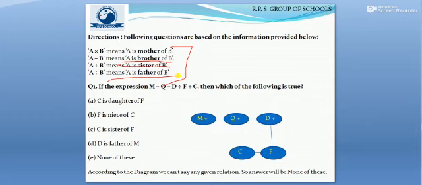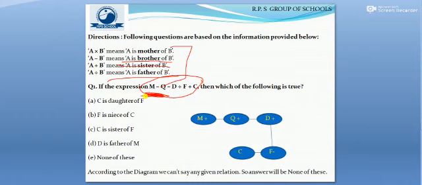Now, based on this information, let us have a look at the question expression. The expression is M minus Q minus D divided F plus C. On this basis, we need to judge which of the following is true. Before going to the options to see which option is correct and which is false, we need to make a family tree. When we make the family tree, we need to start with the first two terms, that is M and Q.